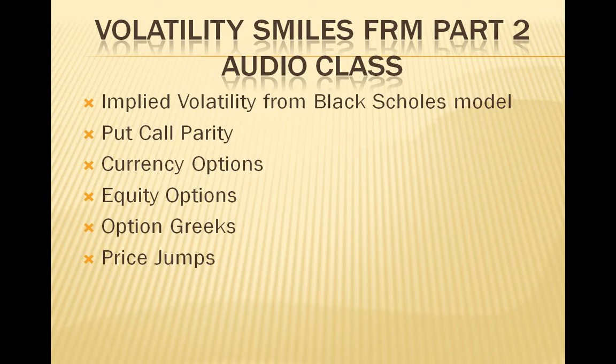Now let's understand the impact of asset price jumps on the volatility smile. Price jumps can occur for a number of reasons. One reason may be the expectation of significant new events that cause the underlying asset to move either up or down. This would cause the underlying distribution to become bimodal, but with the same expected return and standard deviation as a unimodal or standard price distribution. Implied volatility is affected by the price jump and the probability assumed for either an up or down movement. The usual result, however, is that at-the-money options tend to have a higher implied volatility than either out-of-the-money or in-the-money options. Instead of a volatility smile, price jumps generate a volatility frown.